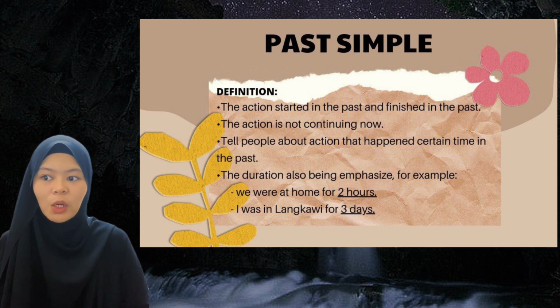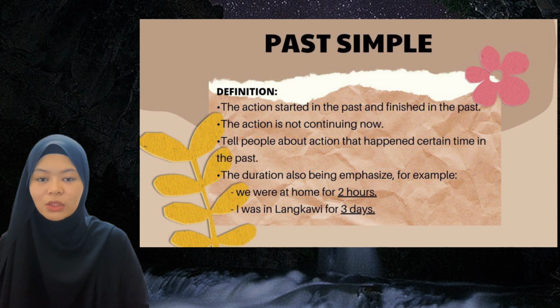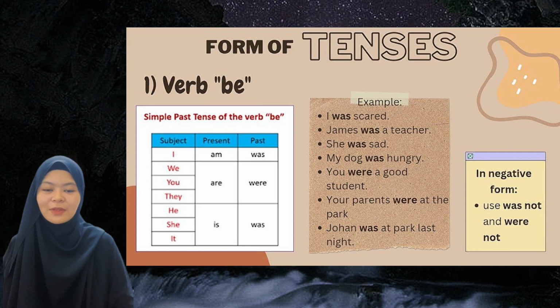For example, we were at home for 2 hours. I was in Langkawi for 3 days. 2 hours and 3 days emphasize the duration. Next, there are a few forms of the tenses for the past simple tense. First is the verb of be.